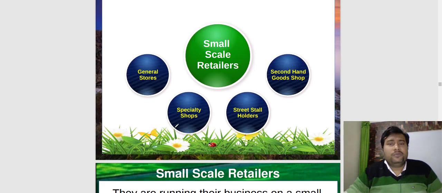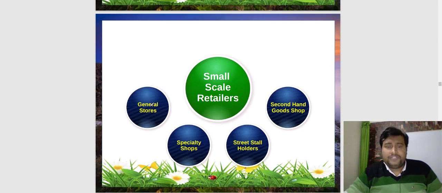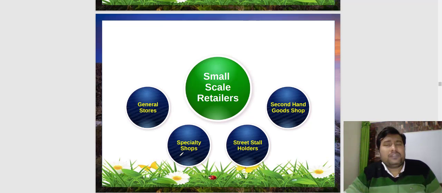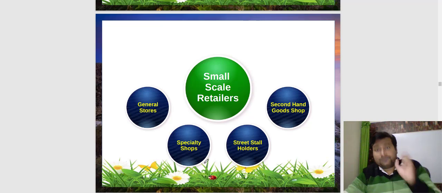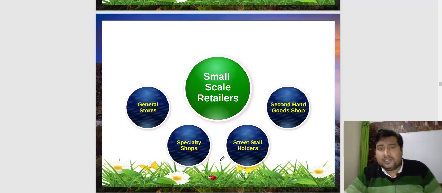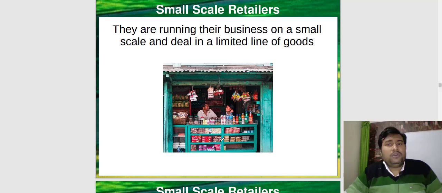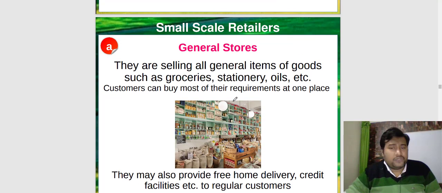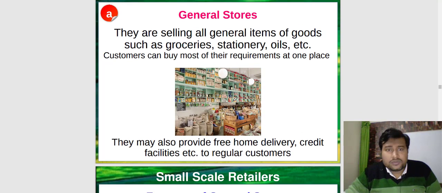Now look, small scale retailers: general store, which is a very famous shop; specialty shops, which generally deal in one line of product, we will discuss all that; street stall holders; and second hand goods shops, like suppose True Value, a particular car brand, which deals in second hand cars. Small scale retailers run their business on a small scale and deal in a limited line of goods.